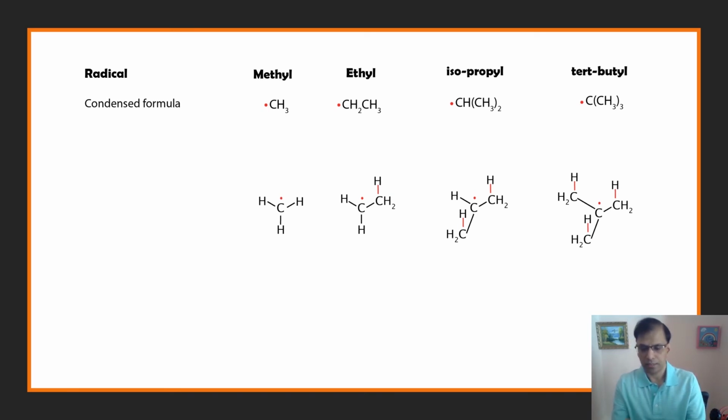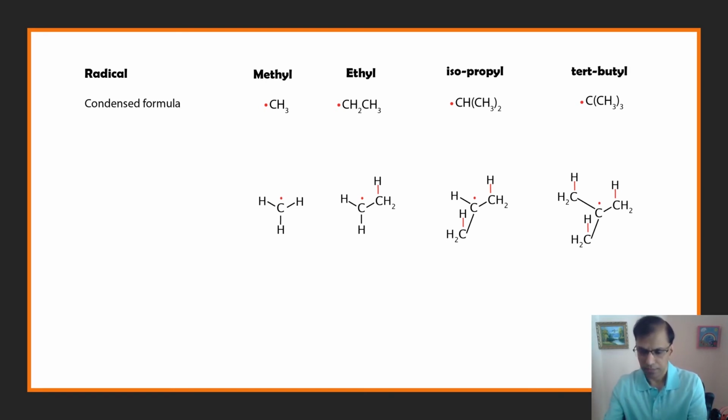Let's look at the isopropyl radical. So this is the isopropyl radical, three carbon atoms. This is the p orbital with the single electron. In this case, you can see that there are two hydrogens which are near parallel to the p orbital. These two hydrogens are almost parallel, and they will overlap with the p orbital to give more hyperconjugation. So in this case, there are two CH bonds.